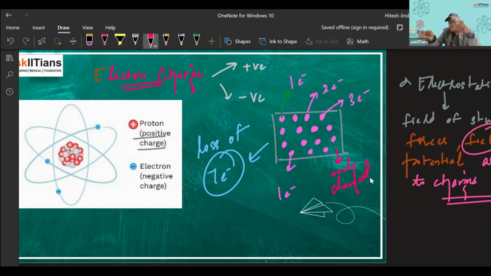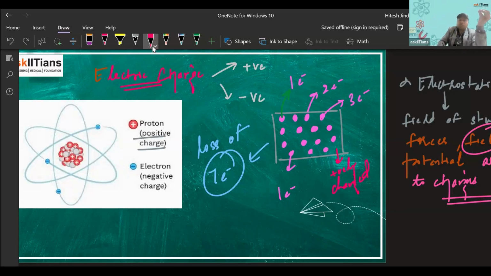We can also add electrons to this body. If I would have added electrons to this body, it would have become negatively charged. So there should be an unbalance in the number of electrons and the number of protons of all the total atoms of a body. If that unbalance has arisen, then the body becomes charged. So that is all about electric charge.